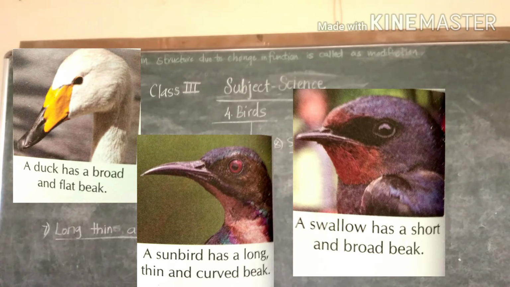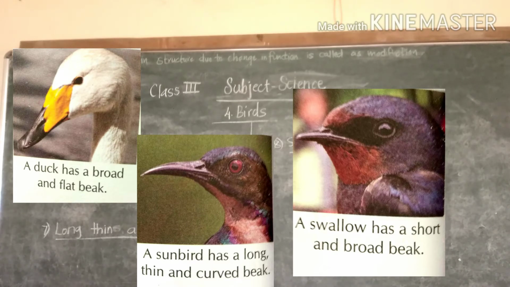Seventh, long, thin and curved beak. A sunbird, see in the picture. A sunbird has a long, thin and curved beak. This kind of beak helps it suck the nectar, meaning the sweet juice of flowers. Hummingbirds also have this type of beak.